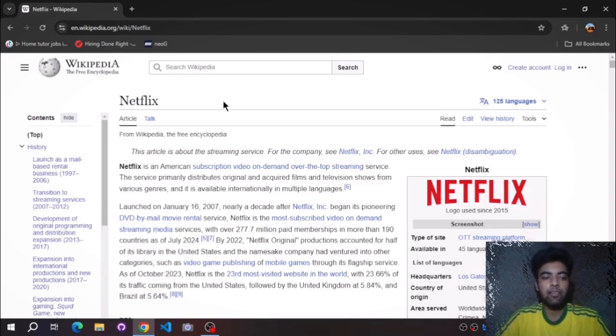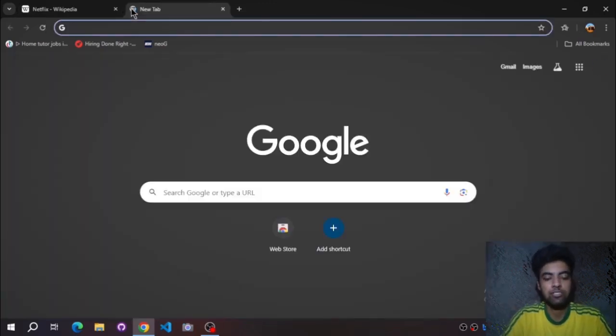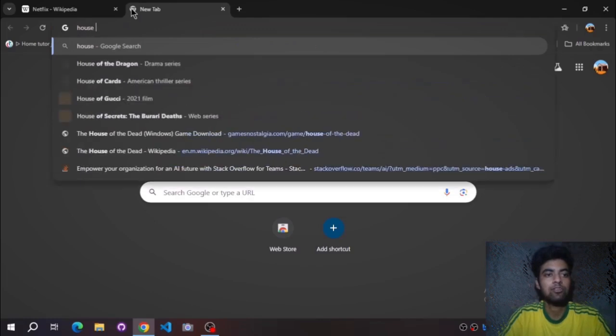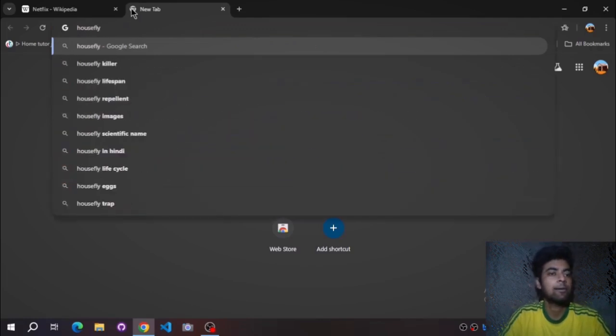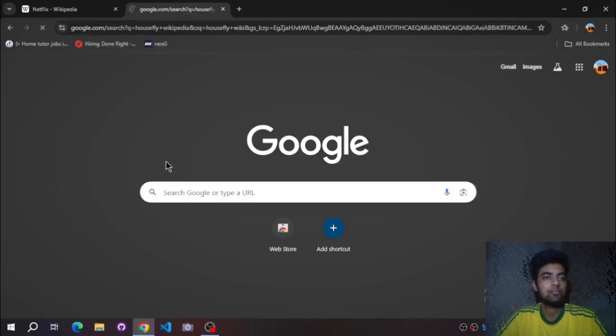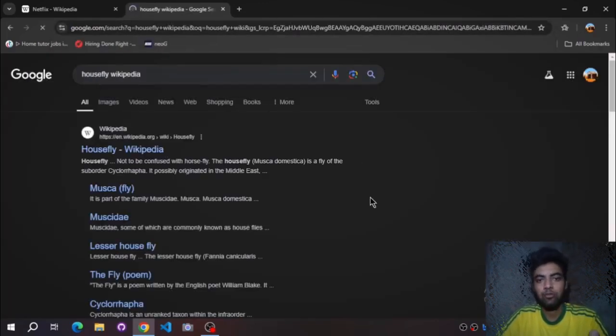To search on it, you can simply go to Google, your default search engine, and write, for example, house fly, and type wiki or Wikipedia. Google will show you the relevant information it has found.